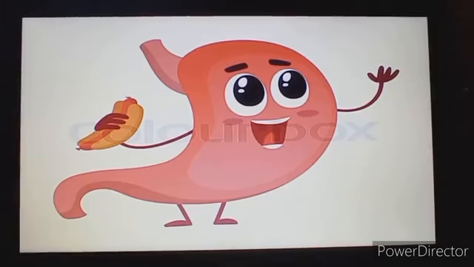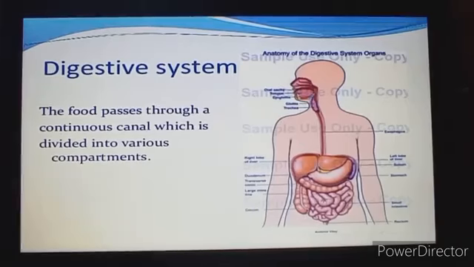The most important part of the digestive system is our stomach. That is, the food that we take through the mouth finally reaches the stomach where the rest of the processes go on and finally the food gets absorbed. The food that we take passes through a continuous canal which is divided into various compartments.